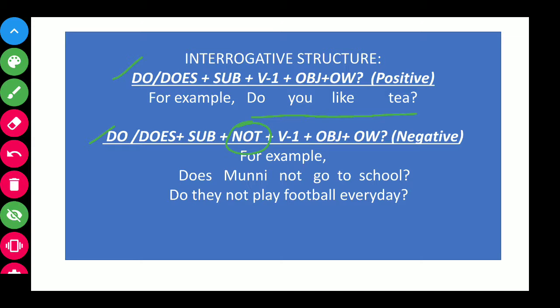So in between the subject and V1, we have to use the word not in the negative interrogative sentence. So for example, does Munni not go to school? So does is followed by the subject. Why does? Because Munni, the subject, is here third person and singular number. So does Munni not go to school?